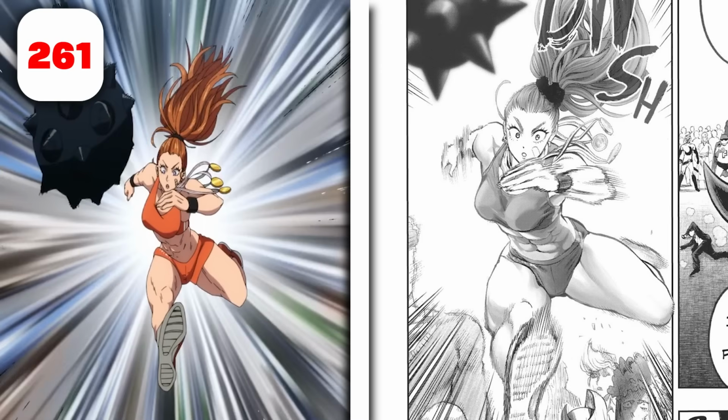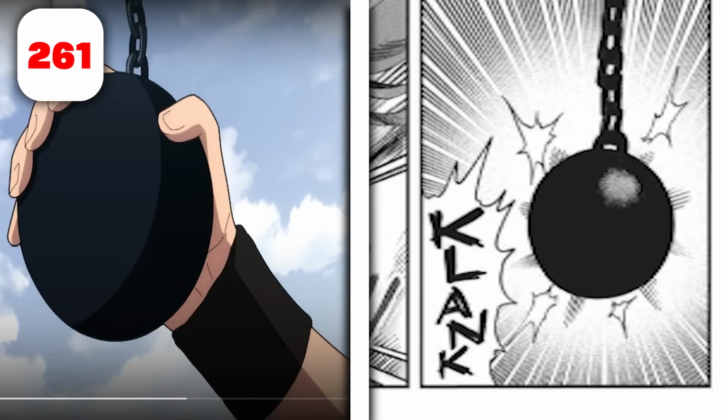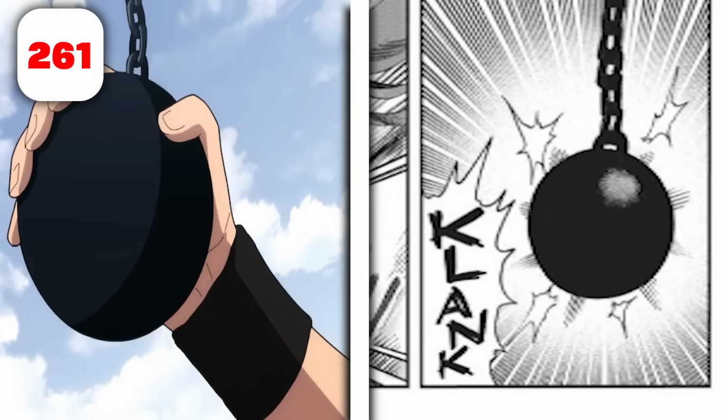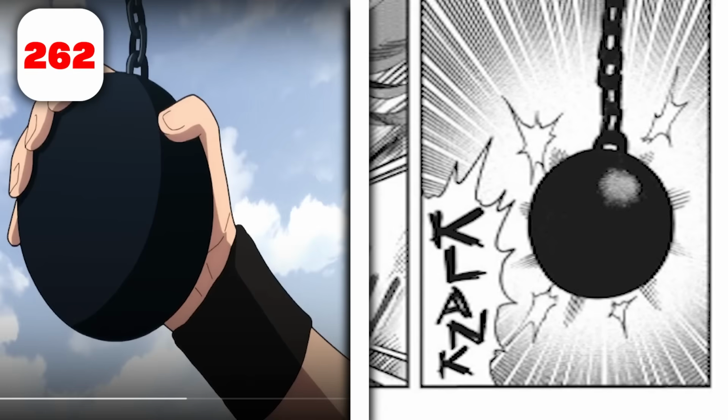But then Captain Mitsuki runs and tries to grab his Morning Star, which for some reason immediately turns into a ball. I don't know why. This is in the manga too. I think it's supposed to go clank, because there's a clank sound effect. But in the anime, there's no sound effect, so it just becomes a ball.